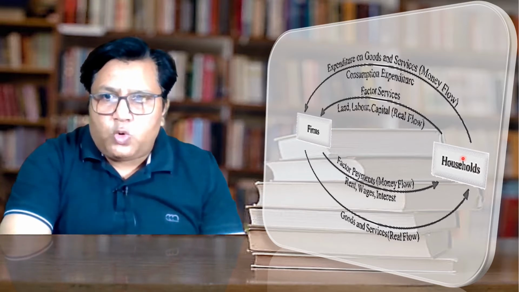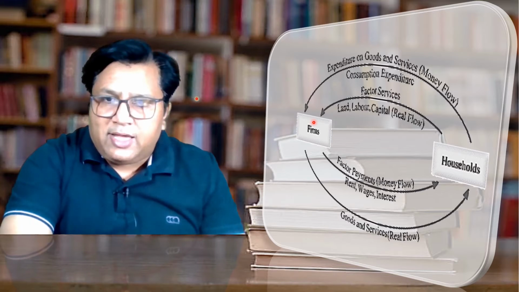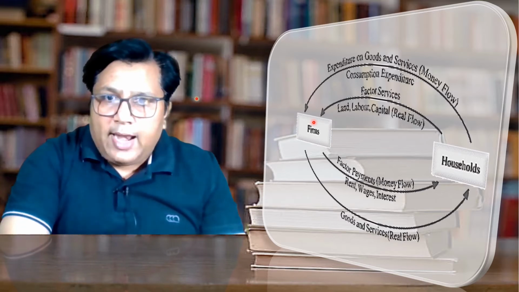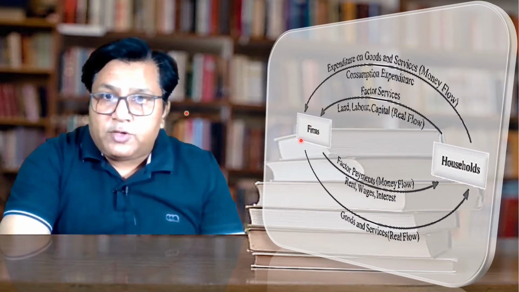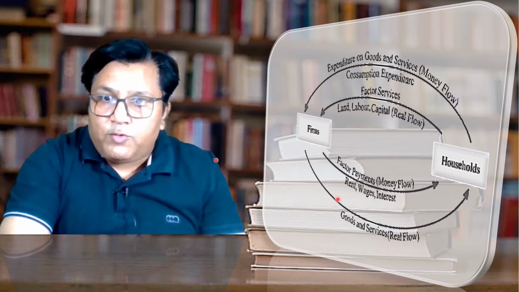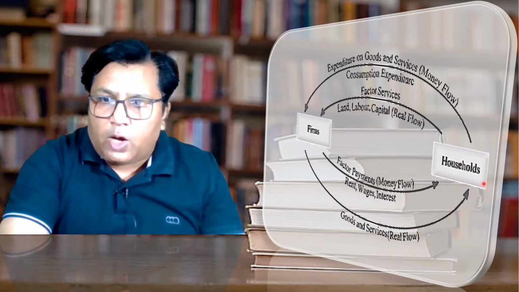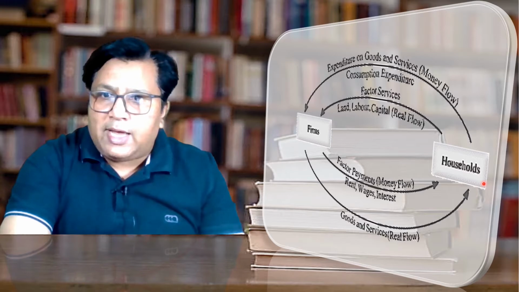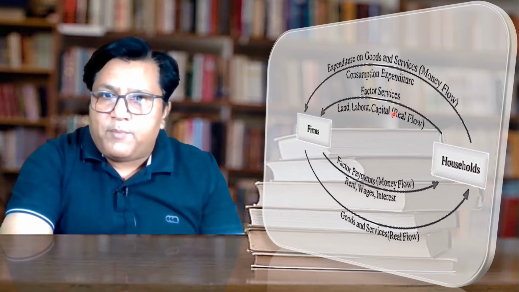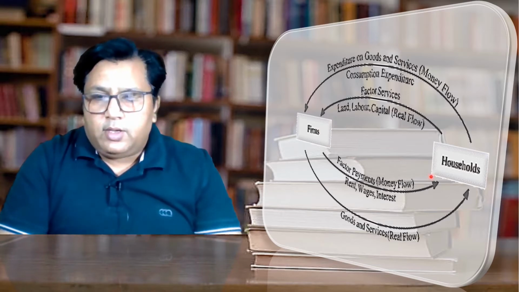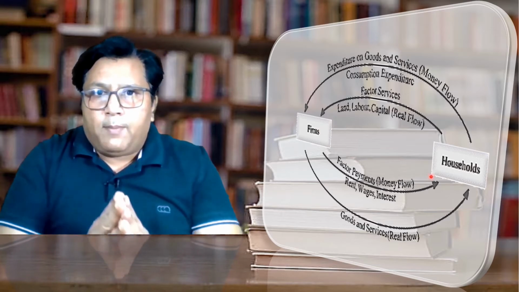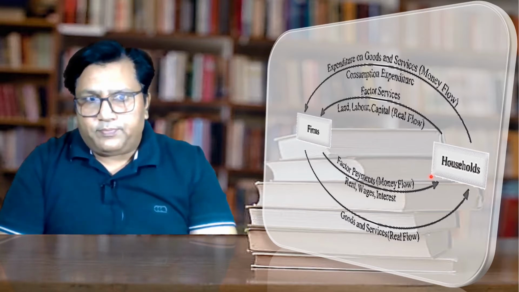So the household gives the money to the firm, and the firm hands over whatever goods and services they have manufactured to the household. So here we have seen that between the household and the firm, the circular flow of money is going on and the circular flow of goods and services is going on. That is the circular flow model in a two-sector economy.